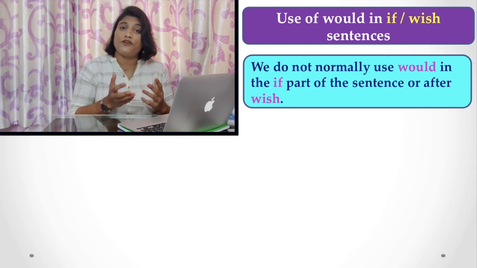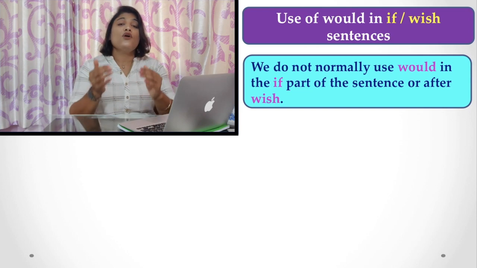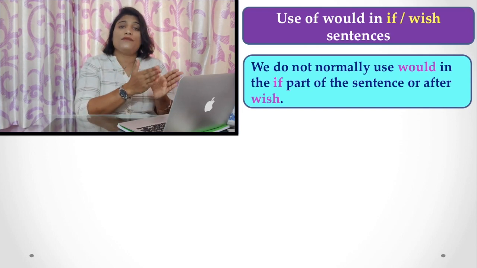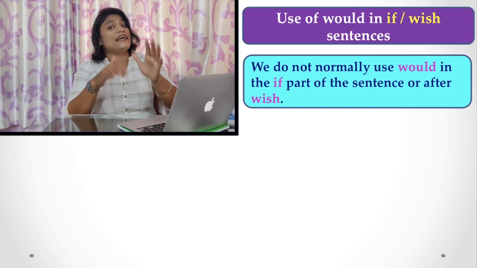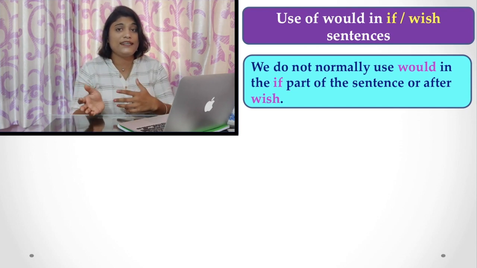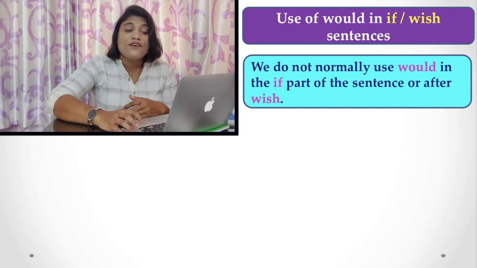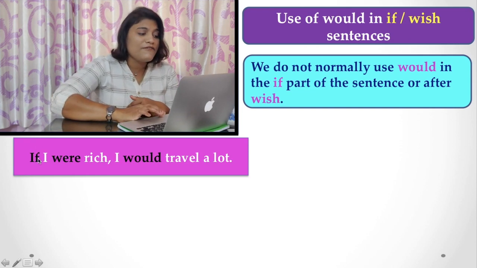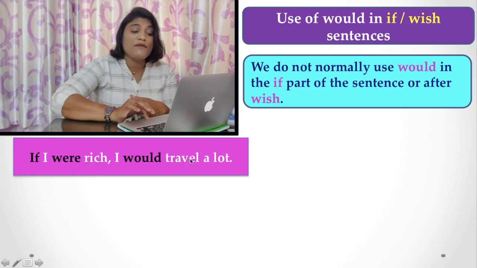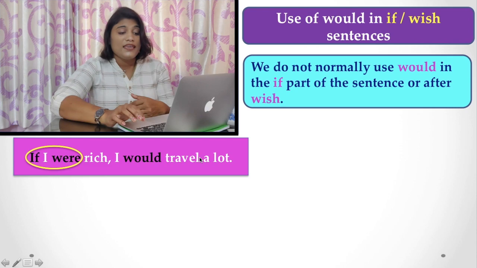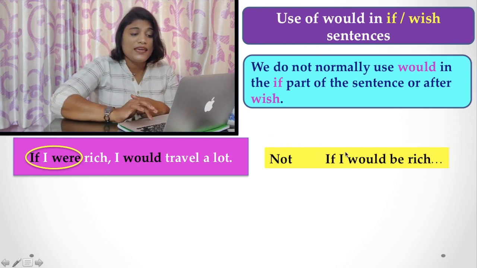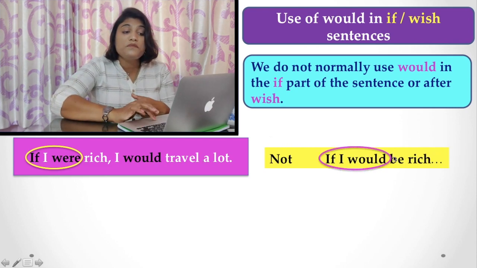While using an if clause, you may not use would in the if part of the sentence. Instead, in the latter part, the next part of the sentence, you have to use would. For example, "If I were rich, I would travel a lot." Here, you never say "if I would be rich."